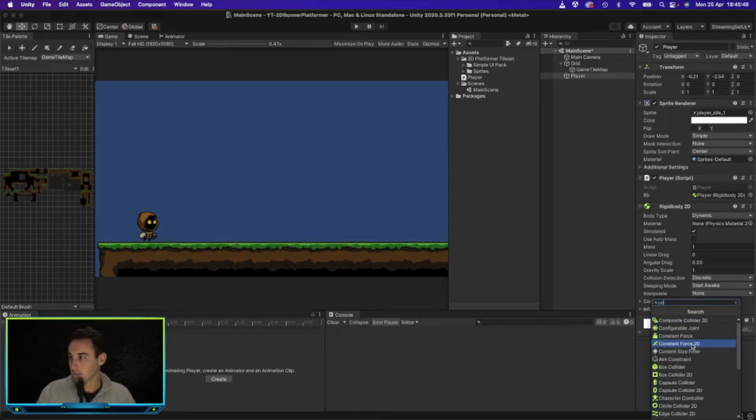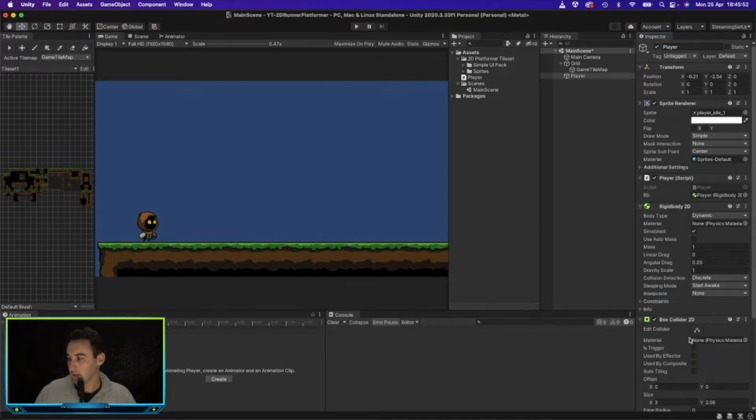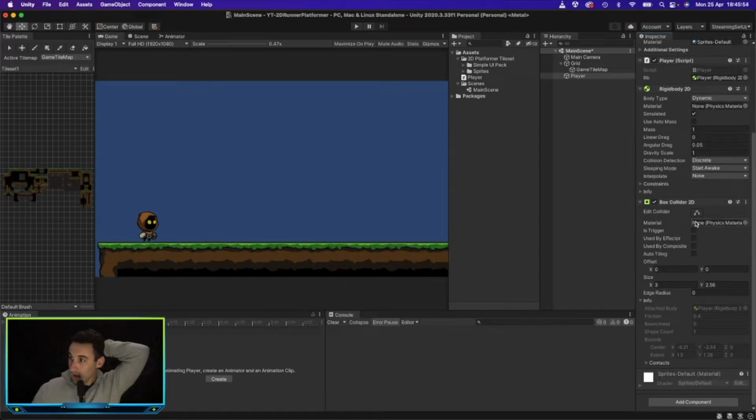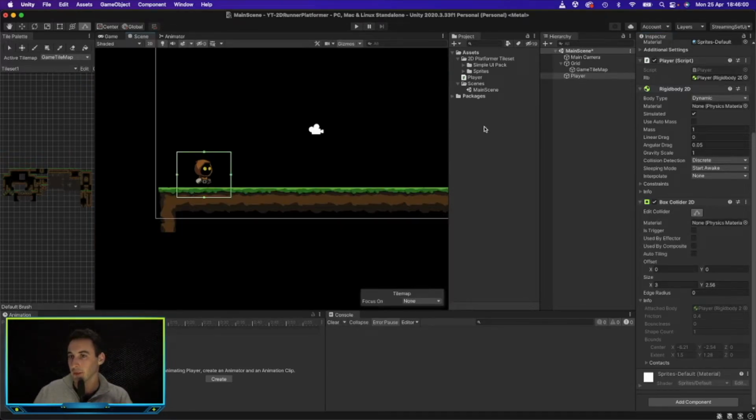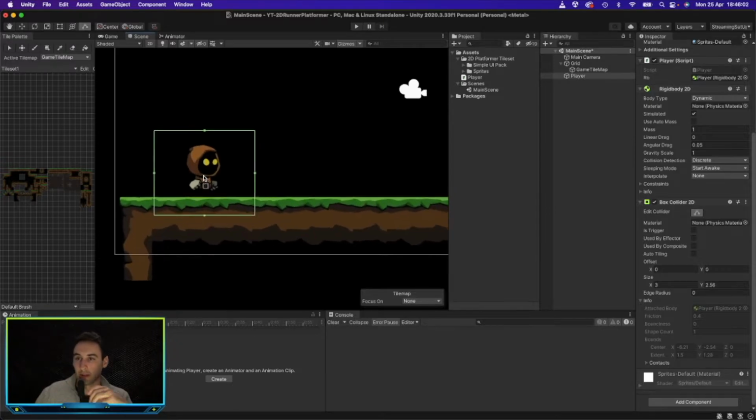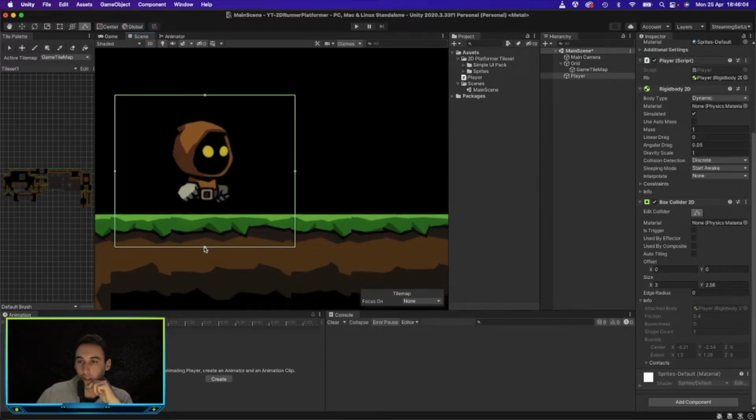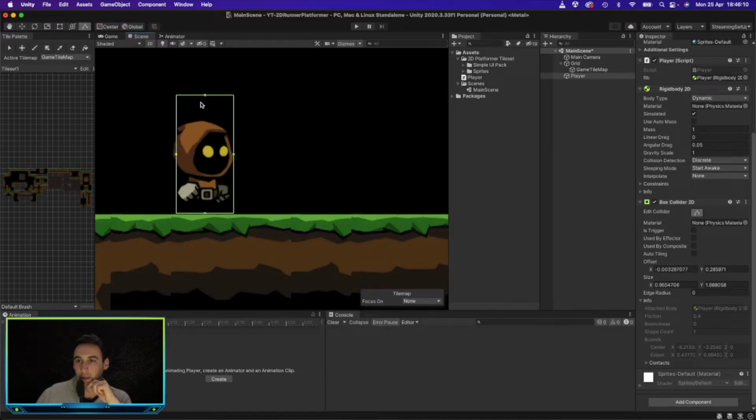So we need to add a box collider onto our player. Let's see if that, okay, that's a bit too big. Let's go ahead and make that smaller. In fact, let's make that about the size of its body.